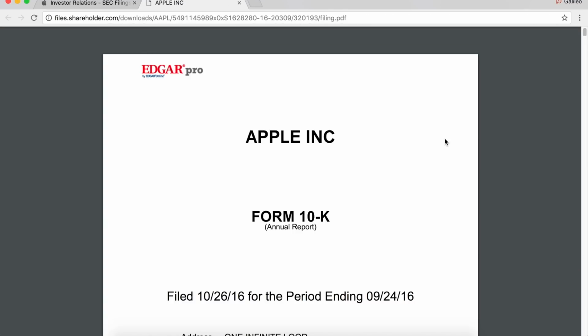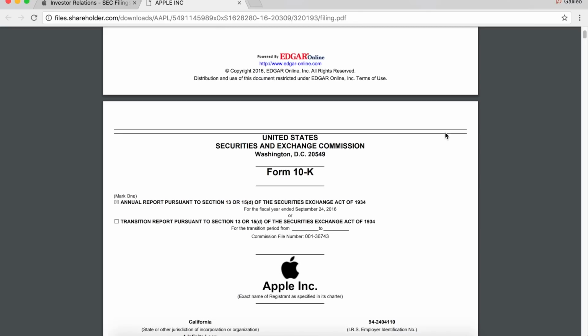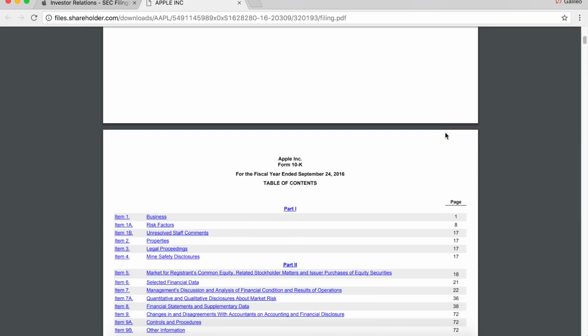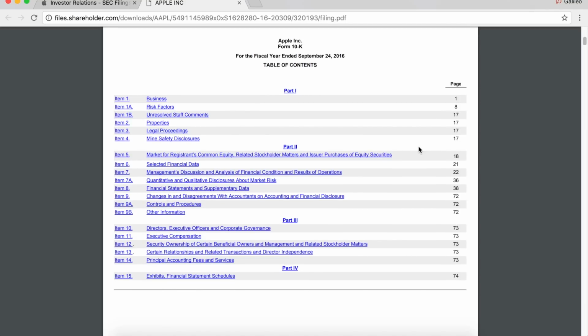We are in the world of Apple's SEC filings, the 10K. We're getting our hands dirty. Let's do this. This is a super long filing, hundreds of pages. We want to get right to the financials, to the income statement. So here, this page will show us a directory, table of contents. What are we looking for right now? This is what we are looking for. Financial statements and supplementary data, page 38.